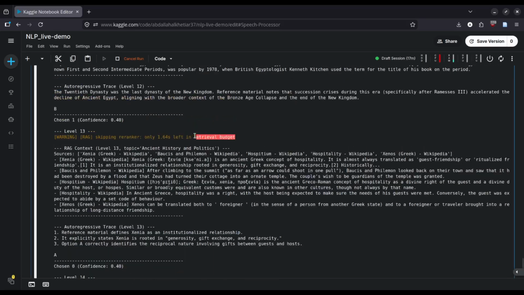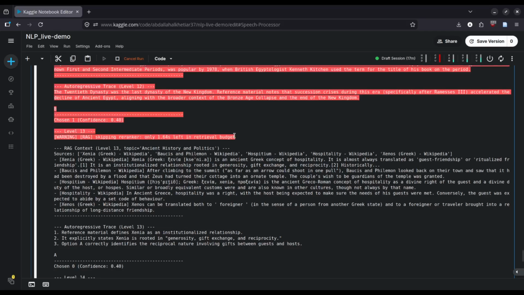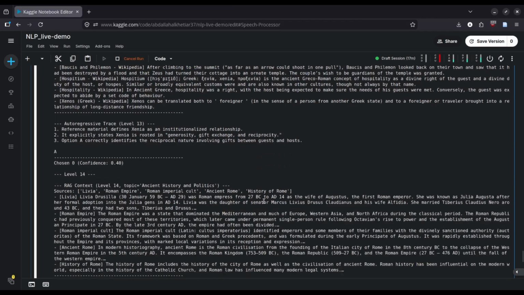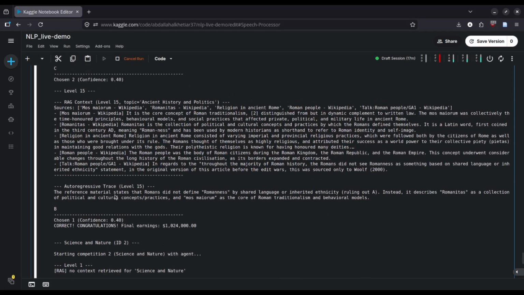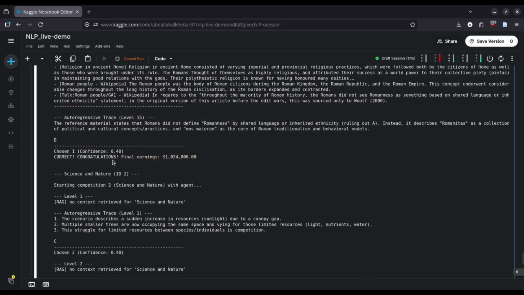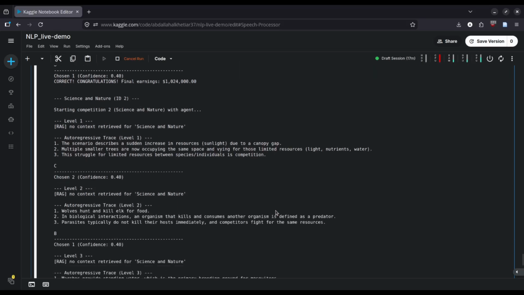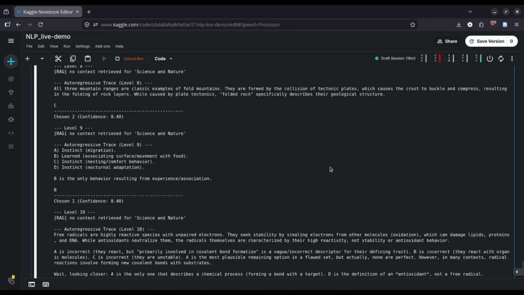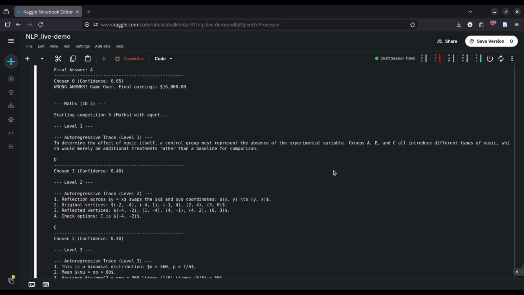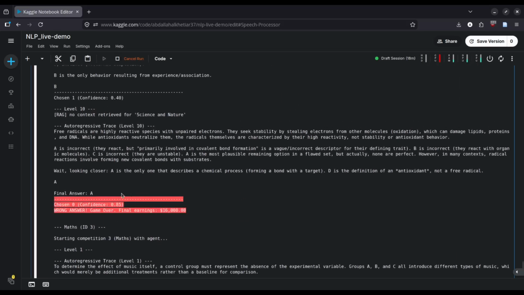Depending on the retrieval budget that we set, we can skip the re-ranker and keep the context in the same order, or just retrieve the top K of the original chunks that we got without re-ranking anything. Here we can see it was able to achieve full score in history, text mode. And this is science mode, and it was able to reach level 10.